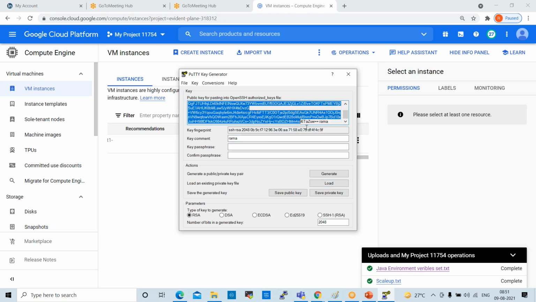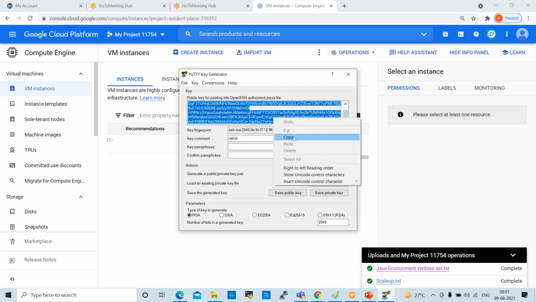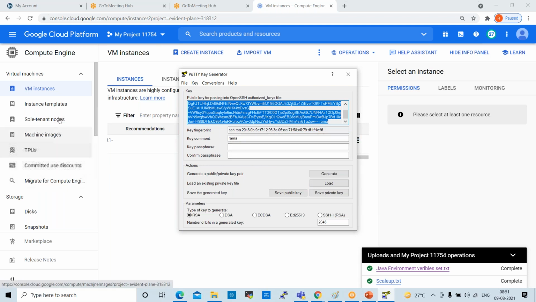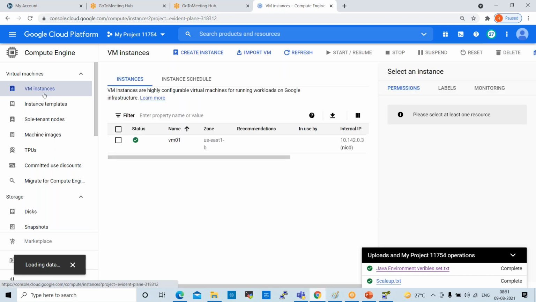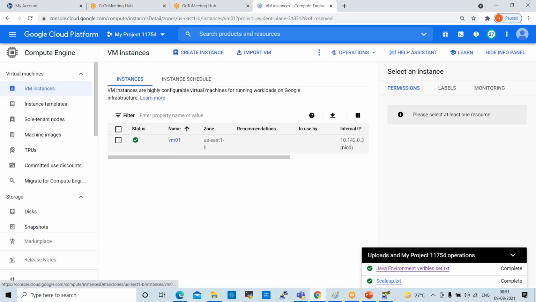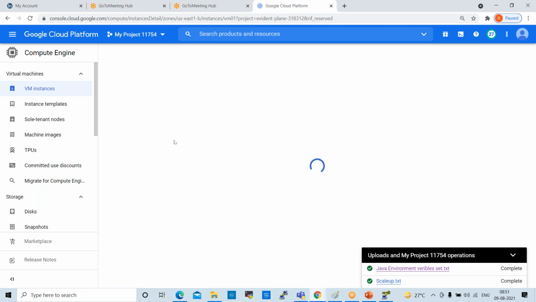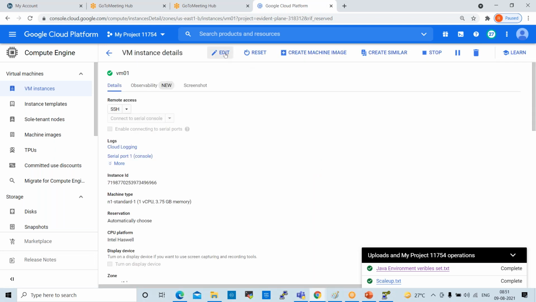Copy this public key, go to VM, click on VM instance, open this VM instance, edit this VM instance.